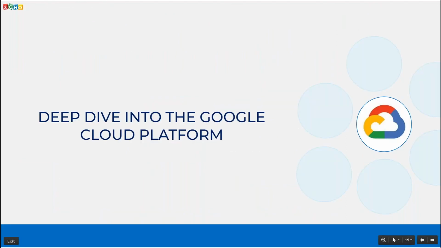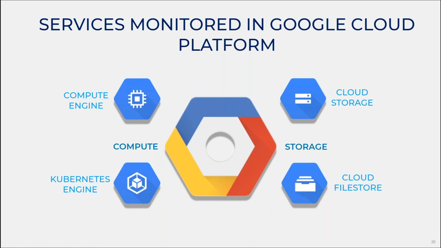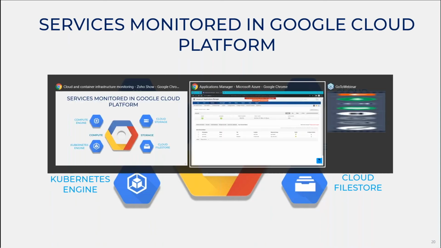Now we will be discussing the final cloud service for the day, that is Google Cloud Platform. As we know, Google Cloud Platform offers its own set of services, like compute and storage. And by using Applications Manager, you can get to know about the cloud compute services like Compute Engine and Kubernetes Engine, along with the storage services like Cloud Storage and Cloud Filestore. And we will have deep visibility into every component of your Google Cloud environment. Let me quickly show you how our GCP monitor looks.